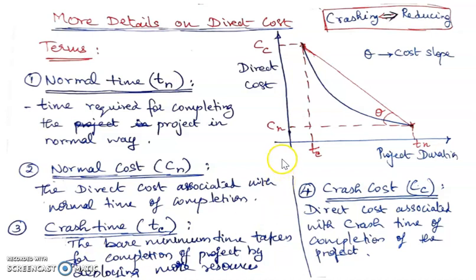Good evening, students. Now we'll continue with a problem on time cost trade-off. So this is your recording 2. To begin with, we will just review what we have learned under direct cost, its details. We have seen that direct cost has 4 parameters: normal time, normal cost, crash time, and crash cost. These are the 4 values that are seen in this graph, and of course the cost slope.